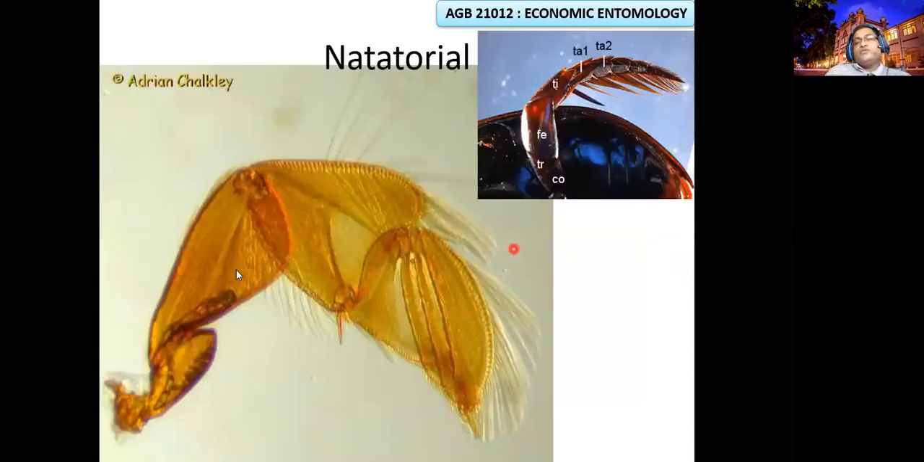Natatorial is for swimming legs. We call it the swimming legs of some insects like the giant water bug and water strider. Here the tibia and the tarsus have feather-like hairs. These feather-like hairs work to swim. Mainly you can expect this in the hind legs of giant water bugs, water striders, and water diving beetles. They will dive, because this helps for swimming.